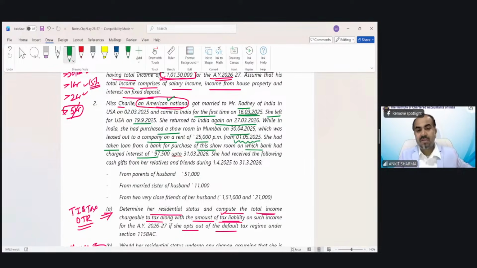Up to 31st March 26, she had received the following cash gifts from her relatives and friends. She received cash gifts from the parents of her husband, that means her in-laws, 51,000, from the married sister of her husband, 11,000, and from two very close friends of her husband, 151 and 21,000. So first of all, you have to find out her residential status.